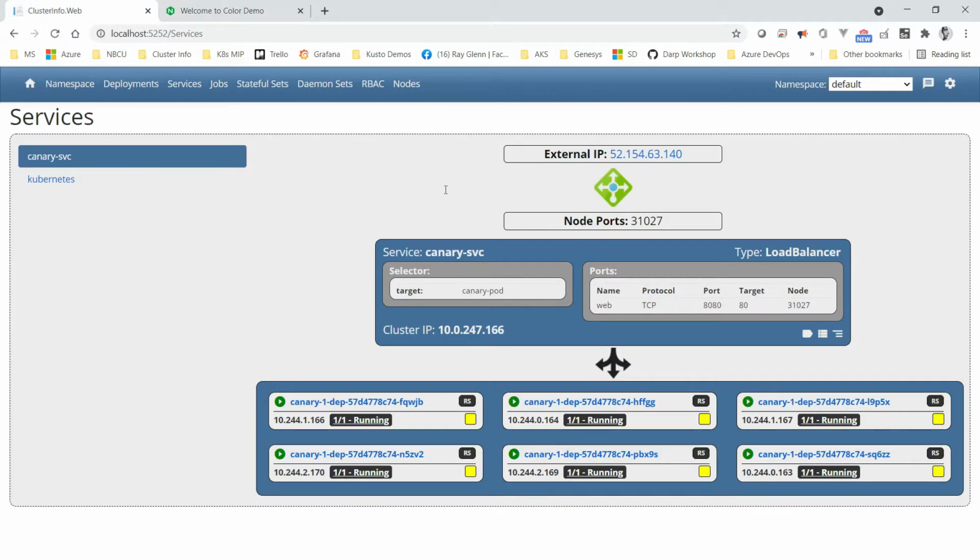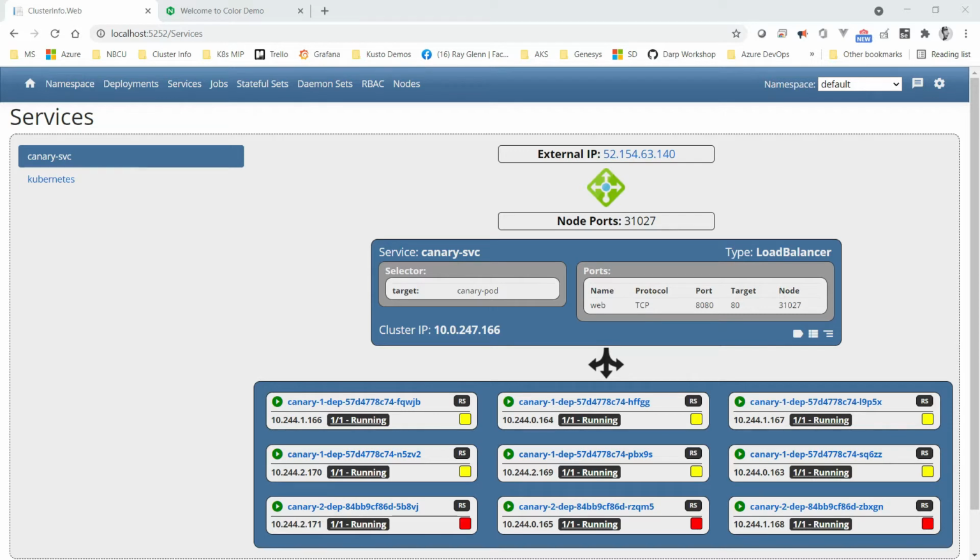So let's see what happens when we add an additional deployment that has the exact same service selector. So let's go ahead and do just that. Because it has the same label that the original deployment had, the same service is picking it up and will balance traffic across those 2 deployments.